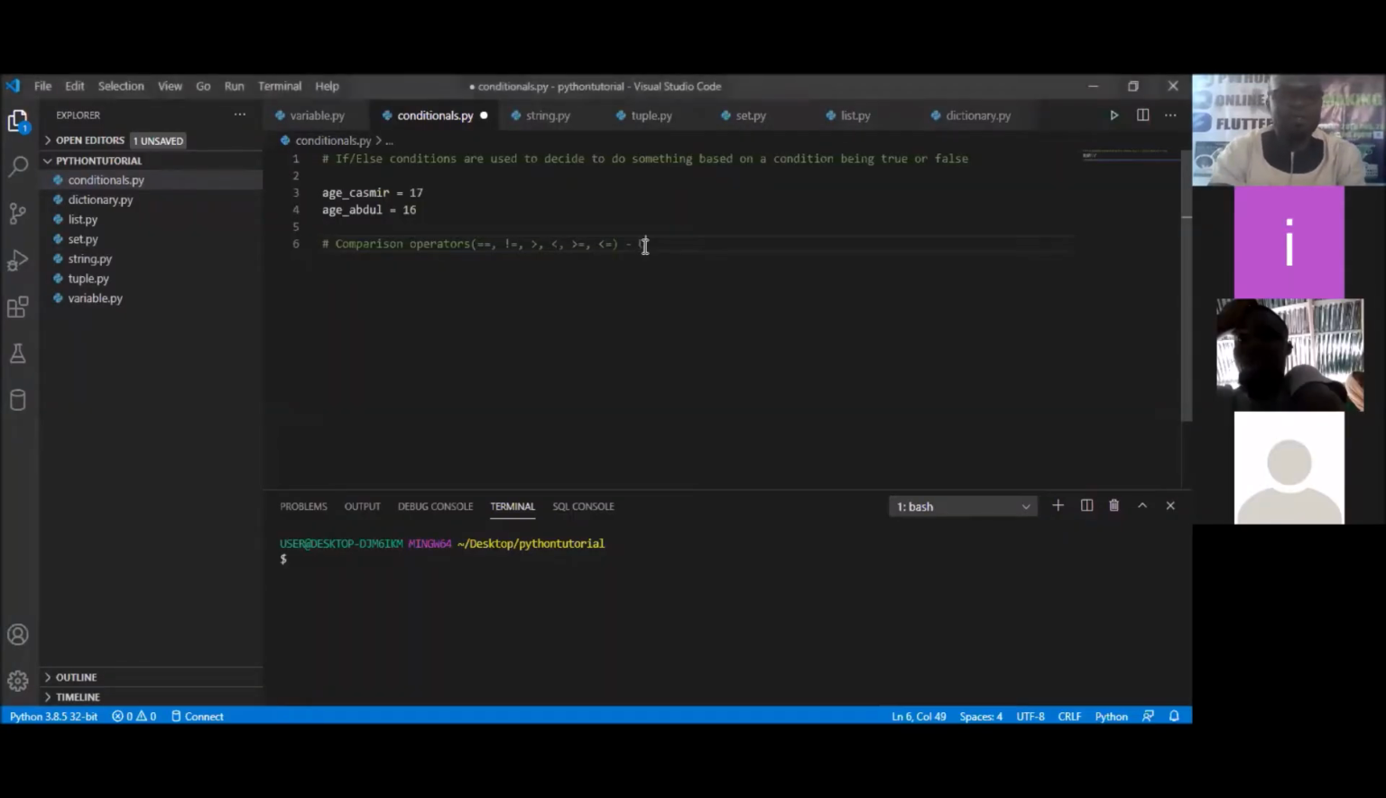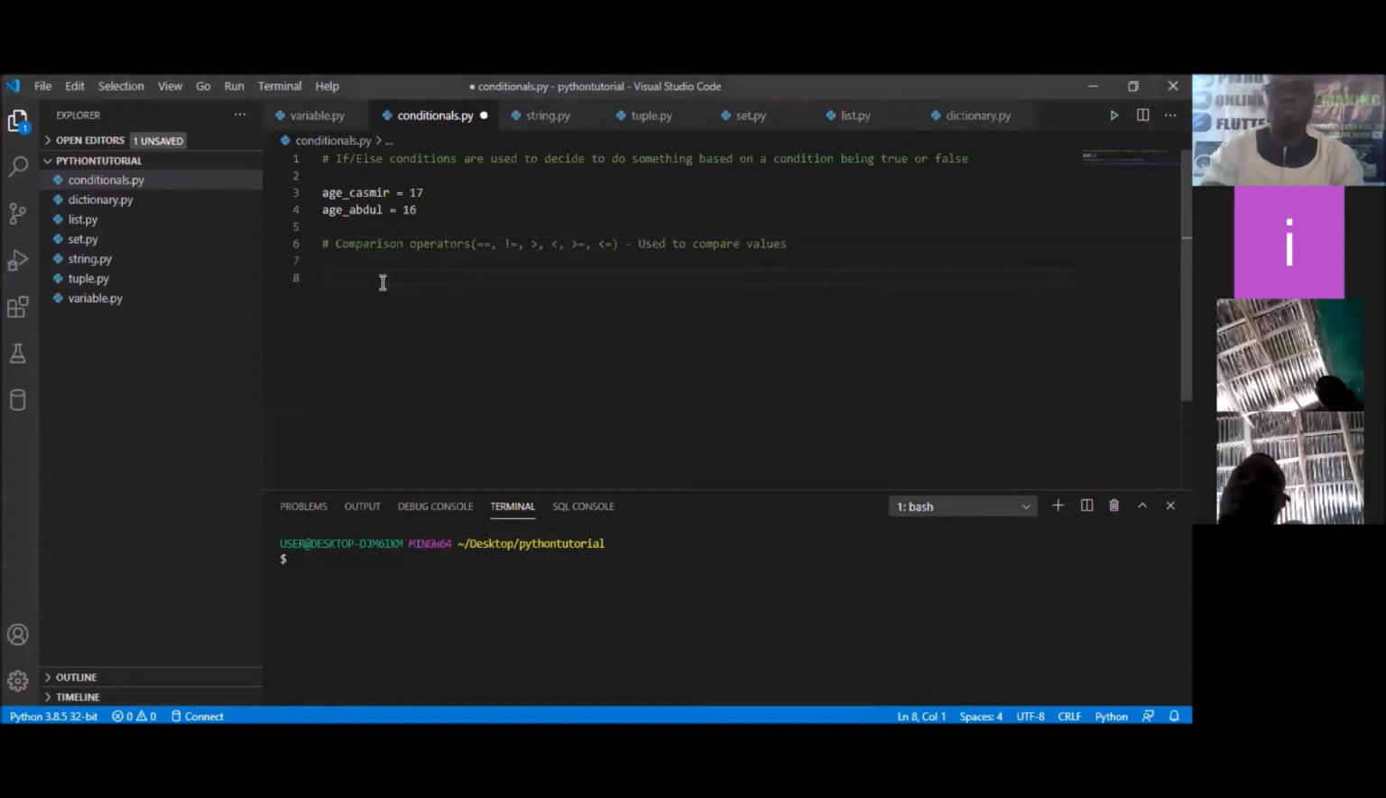So what are these comparison operators used to do? They are actually used to compare values. So we can use them to compare values, and we're going to practice this to learn. We are starting with the first one, which is a simple if. Let's check out a simple if statement and see how it goes.